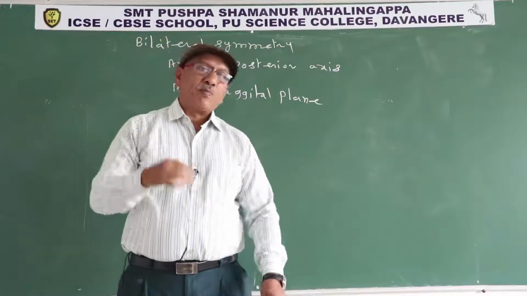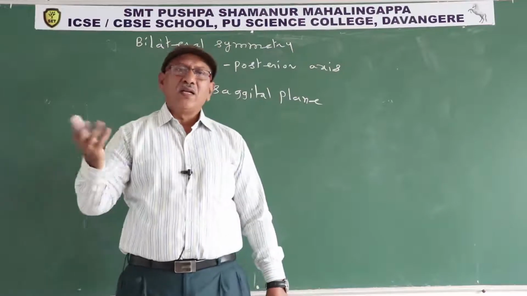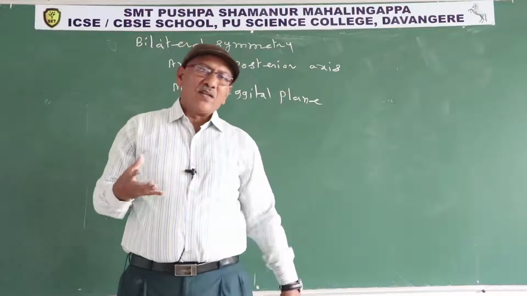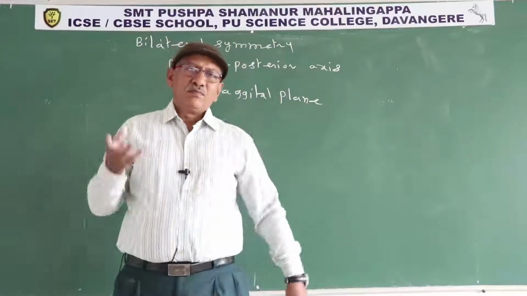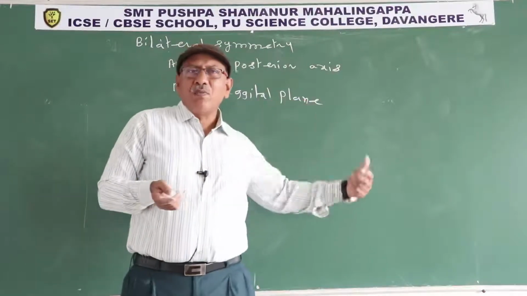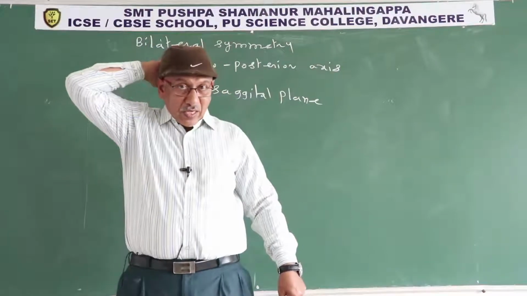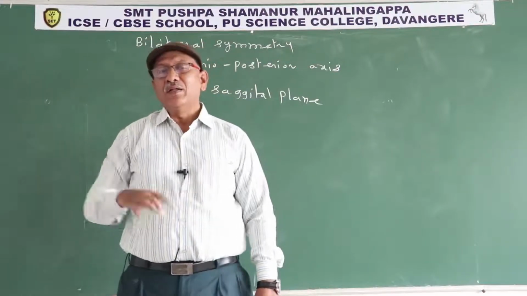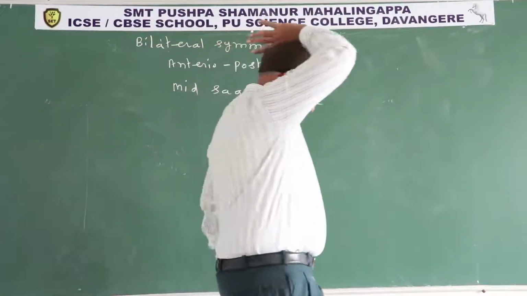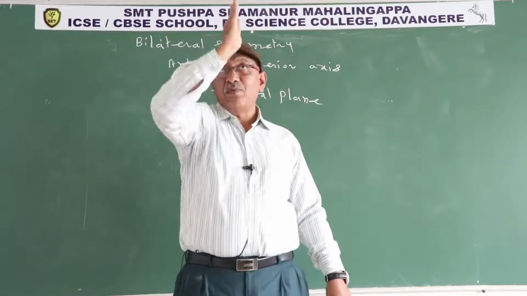For better understanding, we discuss one example, Ardhanarishwar. You all know, in Ardhanarishwar, 50% is God, Lord Shiva, and the remaining 50% is Goddess Parvati. So this plane is known as the mid sagittal plane. What is the mid sagittal plane? The plane passing from mid dorsal to mid ventral.